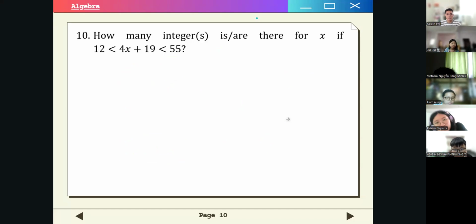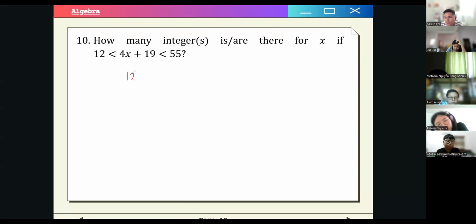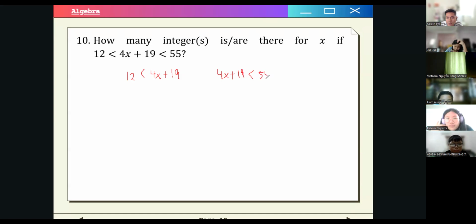Here, how many integers are there for x if 12 is less than 4x plus 19 is less than 55? So for this one, a way you can do this is to split the inequalities. You can split into two inequalities if you're not able to follow a single inequality. But for my solution, let's just make it into one inequality, okay?